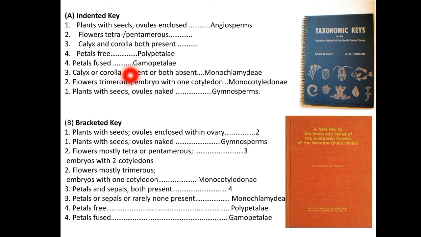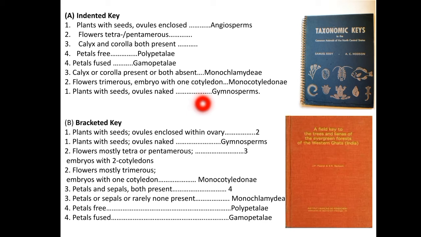Here you have selected a plant with seeds, ovules naked, and it is a gymnosperm. So it becomes your first lead at the head of the key. Next, the appropriate couplet to be consulted has its first lead placed immediately below the chosen lead. So your chosen lead is plants with seeds, ovules naked, and gymnosperms.